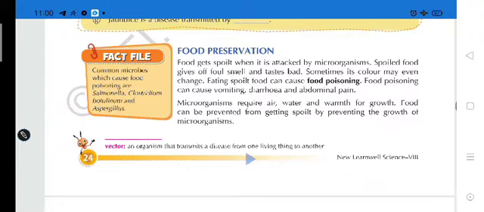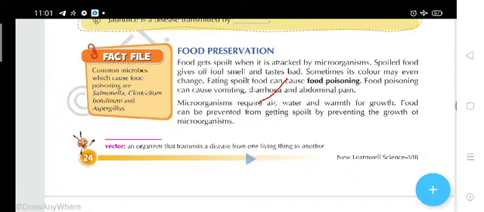Like other organisms, microorganisms also require air for respiration, and they also require moisture, that is water, and the must-have thing, warmth, for growth. If you prevent these things, air, water and warmth, then you can stop the growth of microorganisms.